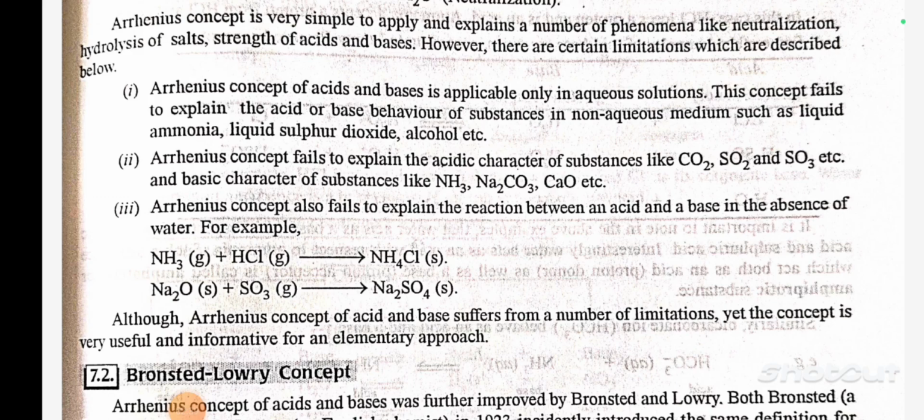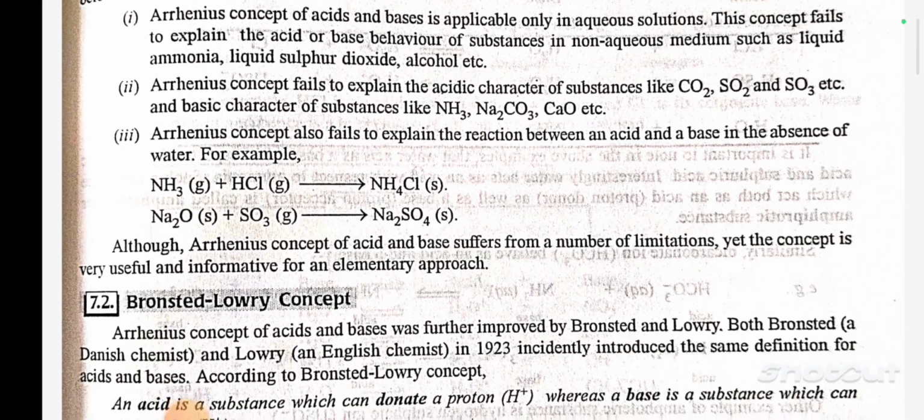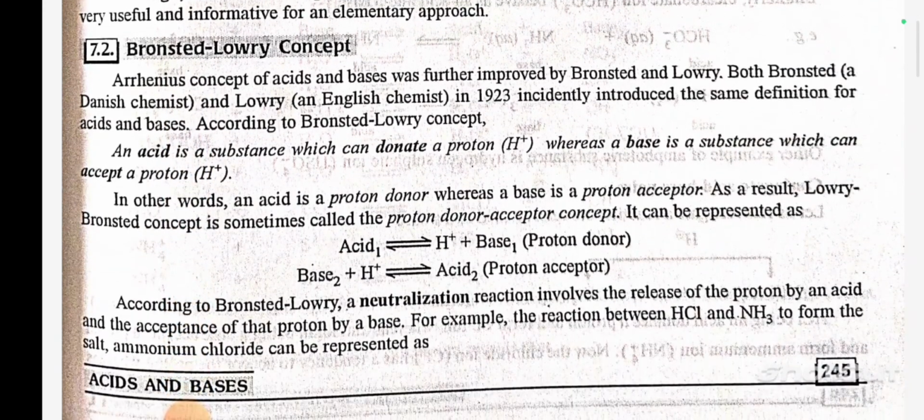Number 3. Arrhenius concept also failed to explain the reaction between an acid and a base in the absence of water. For example, NH3 plus HCl gives NH4Cl. Na2O plus SO3 gives Na2SO4. Although Arrhenius concept of acid and base suffers from a number of limitations, yet the concept is very useful and informative for an elementary approach.